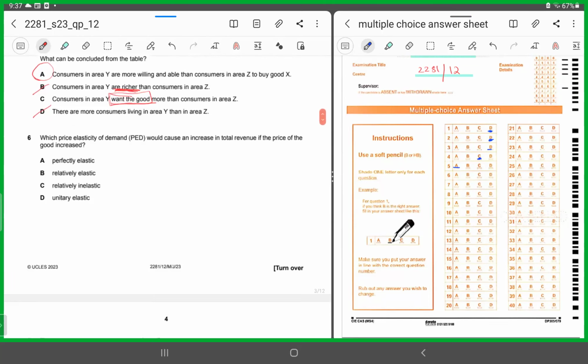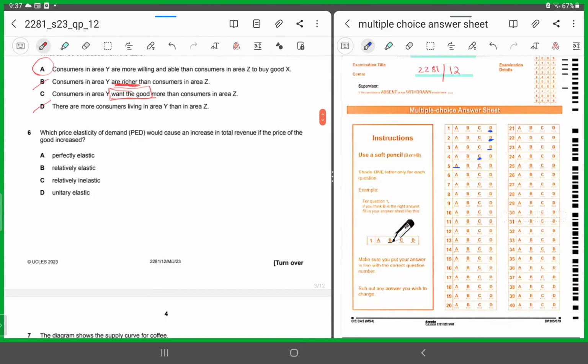All right, let's look at the sixth MCQ. Which price elasticity of demand would cause an increase in the total revenue if the price of the good increased? Now you tell me, if the price of a good is increasing, what should be the scenario that should lead to an increase in the total revenue of the producers? The demand of the product should be elastic or it should be inelastic.